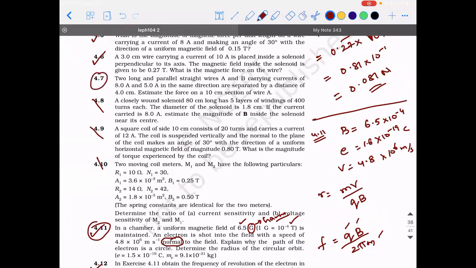Try this. Two long, means infinite length, and parallel straight wires A and B carry currents of 8 ampere and 5 ampere in the same direction, and they are separated by a distance of 4 centimeter.